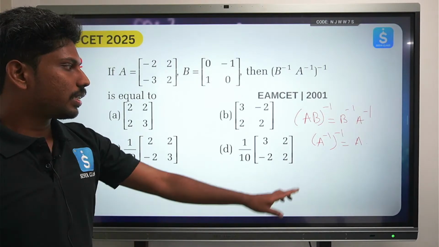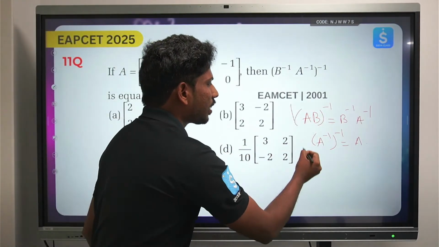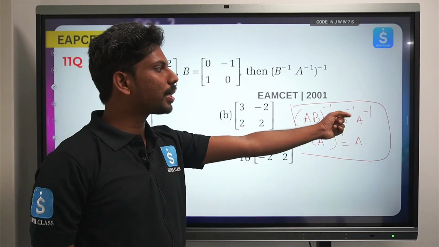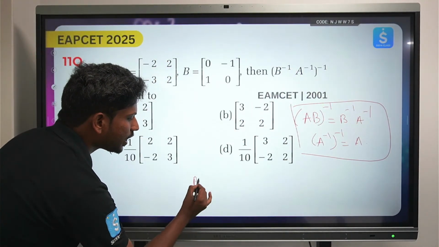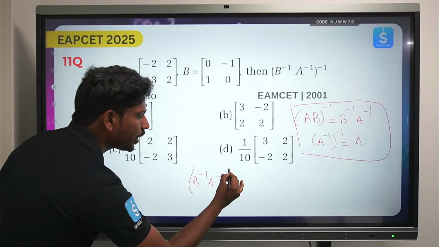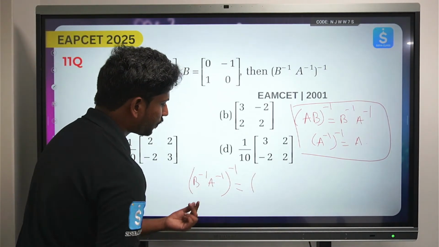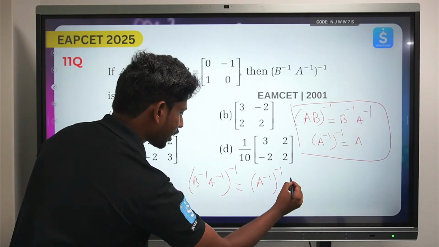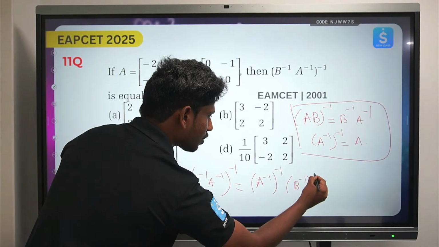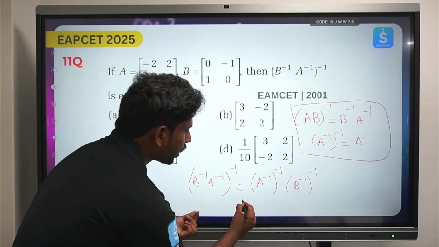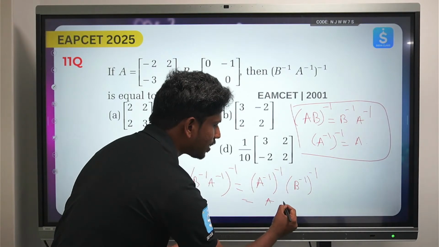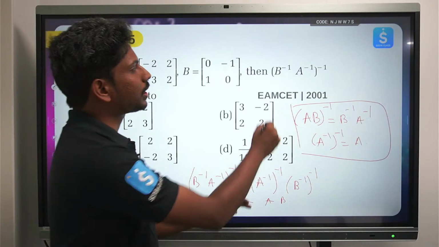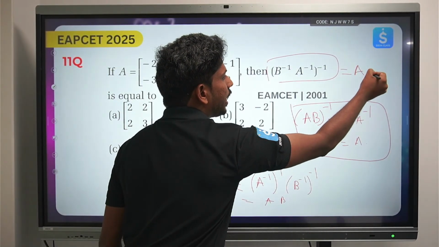Okay, so same like transpose lo ela aithe manam vaadamo, the same thing we are trying to use in the same pattern, right? So AB inverse is nothing but B inverse into A inverse. So B inverse A inverse whole inverse, you can again shift it using the commutativity, like A inverse whole inverse, right? And again B inverse whole inverse, right? So don't get confused. A inverse whole inverse is A and B inverse whole inverse is B. So we have A into B. Idi mottam calculate cheste final ga naku vachina residue enti, just A into B, right?